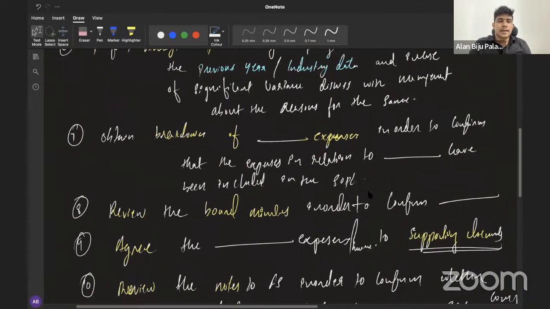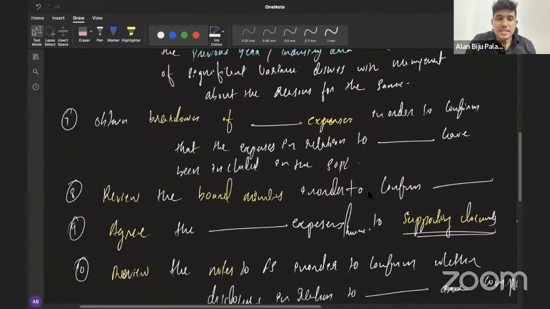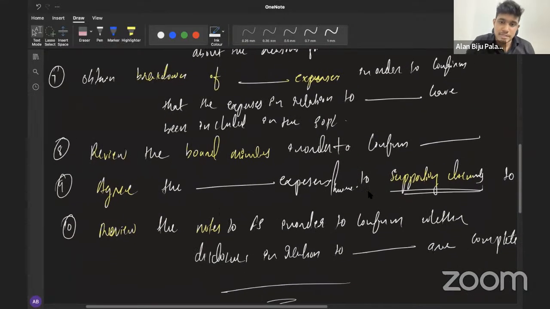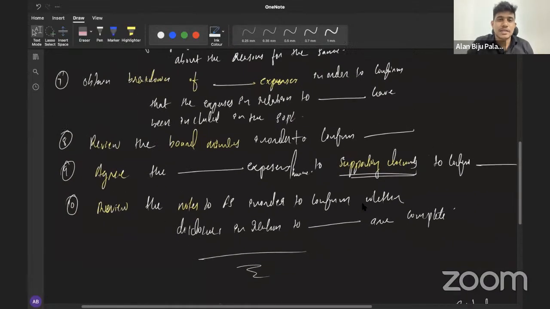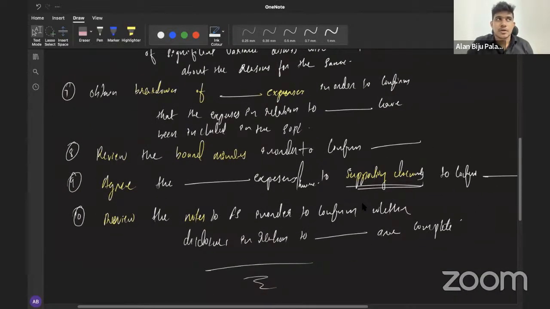Then consider that whenever a company have a discussion in the company's board meeting, definitely that will be included in the board minutes, right? So in order to understand whether a company have actively started the program of closing one of their production site, they need to recognize the provision. And to understand that, what we can do, we can review the board minutes. By reviewing the board minutes, we will be able to understand whether the company have started active program for closing one of their production site, which would result in creating a provision for the redundancy.